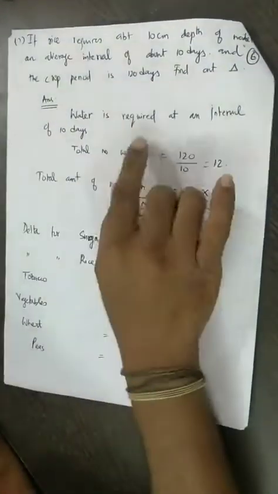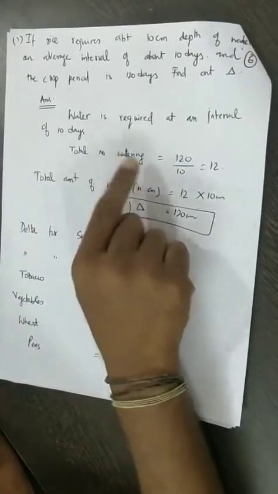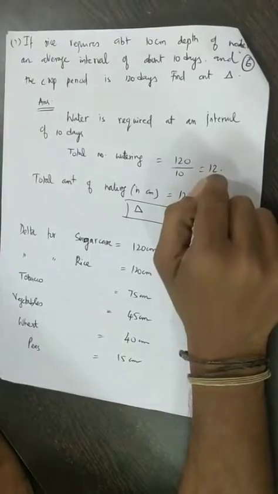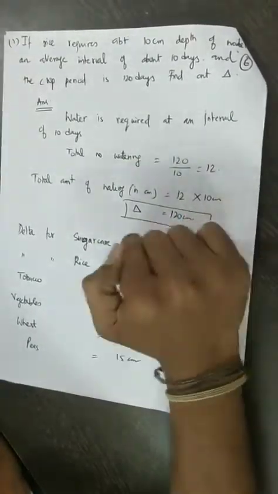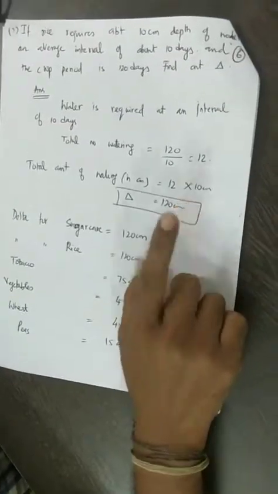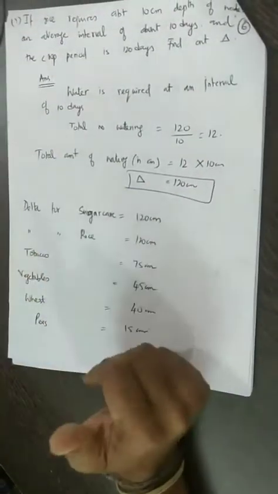This is the question. So the water required at an interval of 10 days, the total number of watering or the frequency of watering is 120 divided by 10, that is equal to 12 times. So each time if you are giving 10 centimeter, the total delta, the total amount of water in depth is 120 centimeter. So these are some of the typical values of delta for different crops.